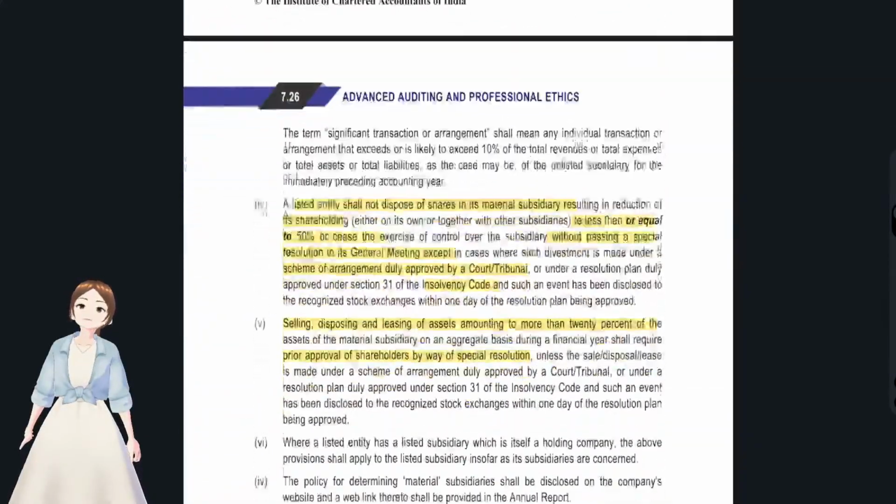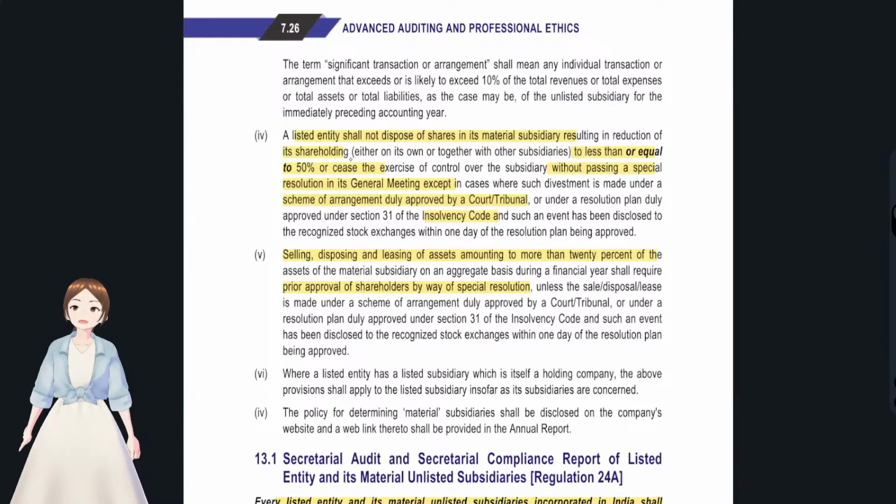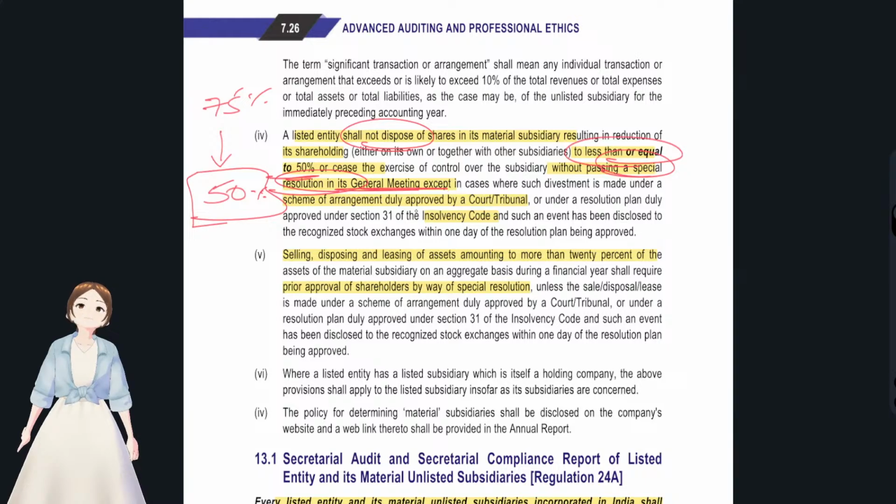See, a small point that I wanted to tell you is that if a listed entity wants to dispose the shares to less than or equal to 50%, say it held 75% of shares in one company, but it wants to make it 50%, then the audit committee has to pass a special resolution in the general meeting. Okay, this special resolution is not required when it is ordered by court or tribunal or under the IBC section. Okay, this is one small point that could be asked in MCQ. Please make a note of it.